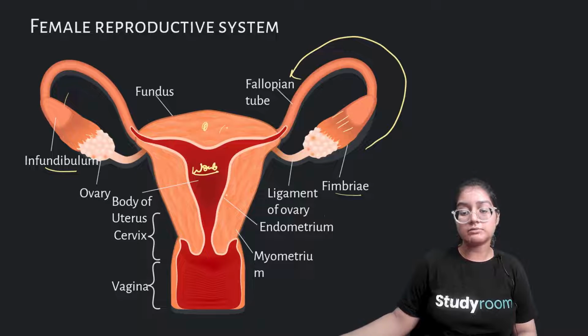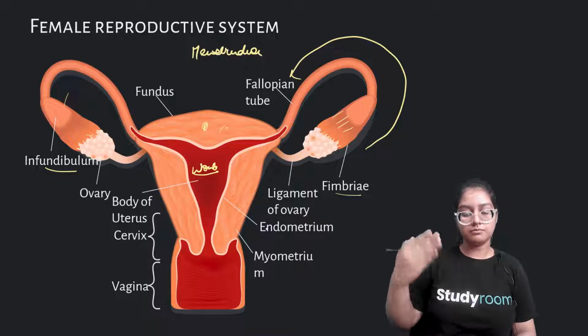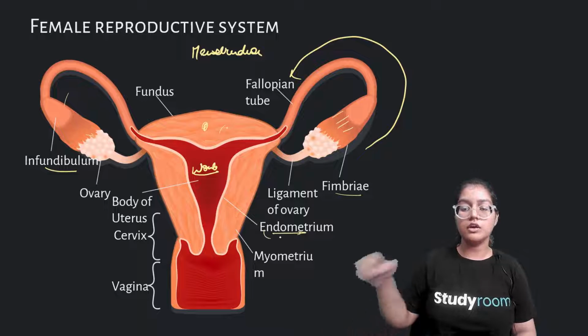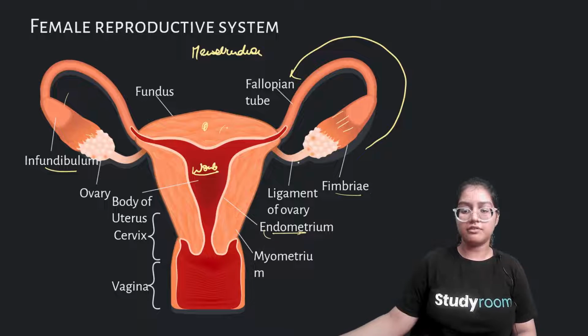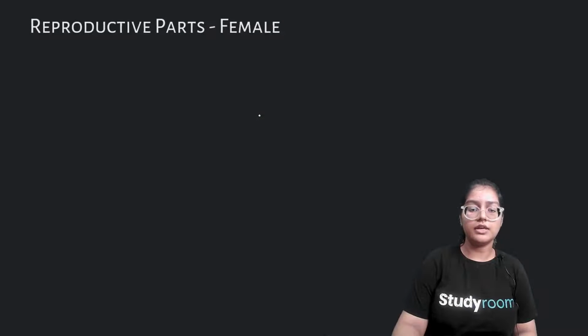And we have two layers, endometrium and myometrium. In the menstruation period, the endometrium layer collapses and sheds down. So this endometrium is related to menstruation. Then we have the ligament, where our ovaries are connected to the layer of the uterus. So this is about the female reproductive organ. Now I'll read about it.